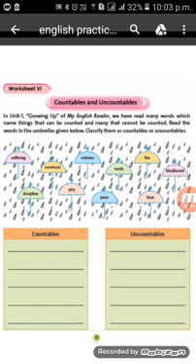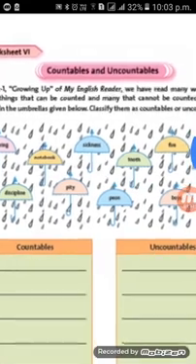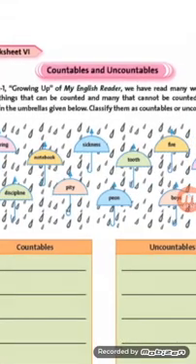And students, you all know what countable nouns are. Countable nouns are those nouns which we can count in numbers like 1, 2, 3. Like here you can see what is given in these, like notebook. So we can count notebooks. So notebook is a countable noun. Then boys, we can count boys. We can count tooth also. We can count pen also. We can count blackboard also.